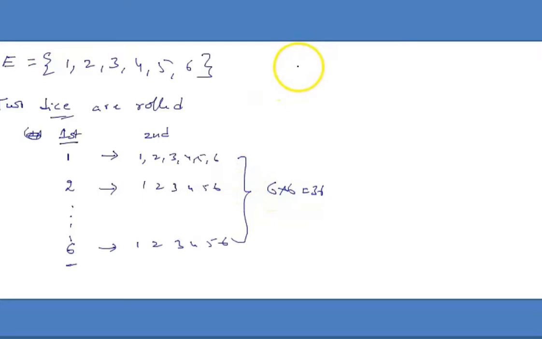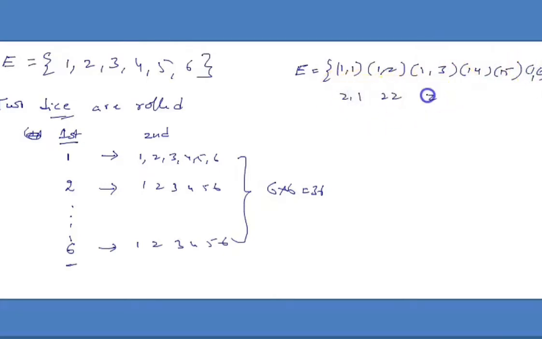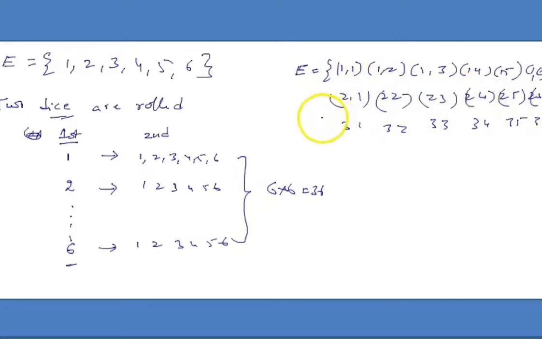So we'll write those events like this. First die, second die: 1,1; 1,2; 1,3; 1,4; 1,5; 1,6. Right. 2,1; 2,2; 2,3; 2,4; 2,5; 2,6. Next 3,1; 3,2; 3,3; 3,4; 3,5; 3,6. Like this we can write the events up to 6,6.